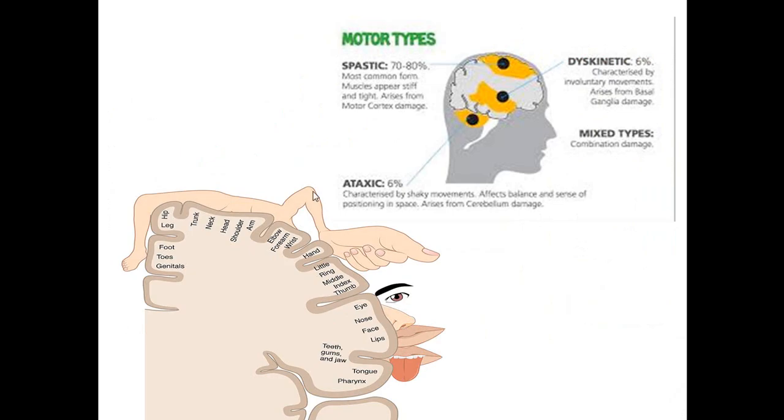So this is, as we said, the motor area and the reflection of the lower limbs, the upper limbs and the facial parts. If there is any damage in any area, it will be reflected in the motor area which supplies these organs in the body. And as we said, spastic is 70 to 80%, dyskinetic maybe 6 to 10%, ataxic 6 to 10%, and there is a mixed type.